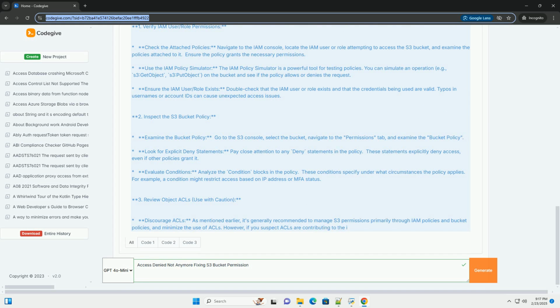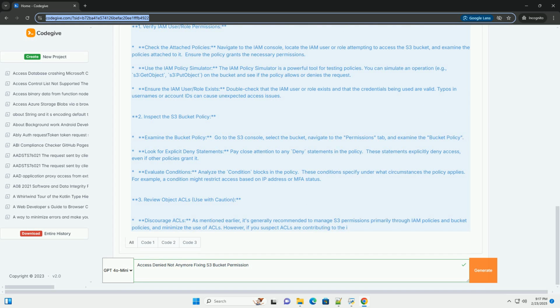7. STS session token issues. If you're using AWS STS, Security Token Service, to assume a role and obtain temporary credentials, the STS session might have been created with restricted permissions or might have expired. 8. Incorrect region. You might be attempting to access the S3 bucket from a different region than the one where it resides. This can lead to access denied errors because AWS resources are region specific.